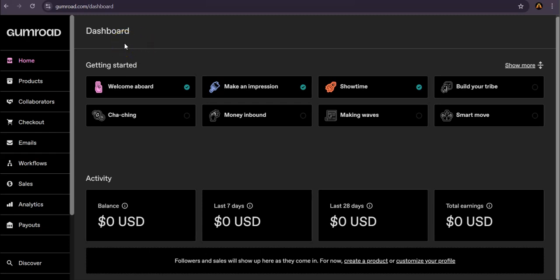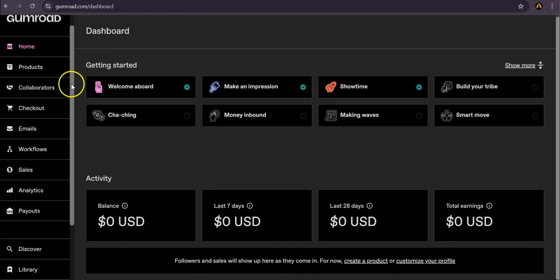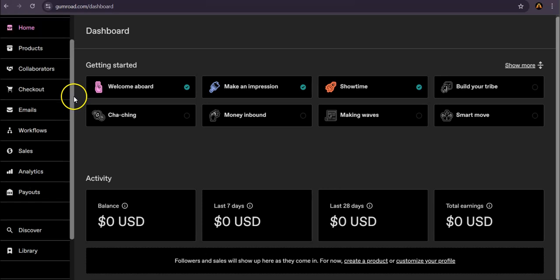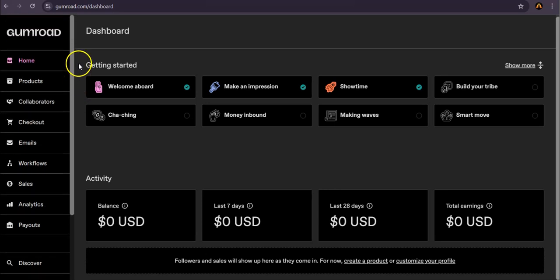Once you've logged into Gumroad, you're going to find yourself on the Gumroad dashboard. Now, this is your central hub where you have all the tools you need to manage your digital goods. Take a moment to familiarize yourself with this area because you're going to be spending quite a bit of your time here.